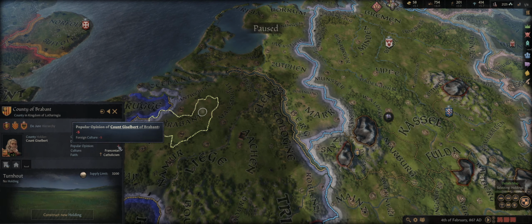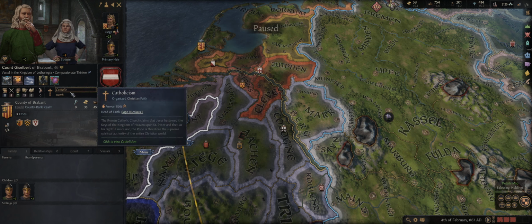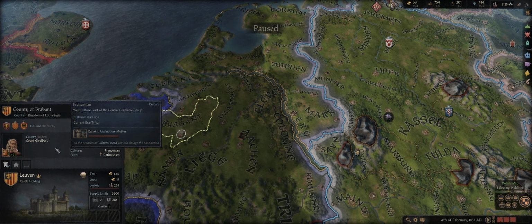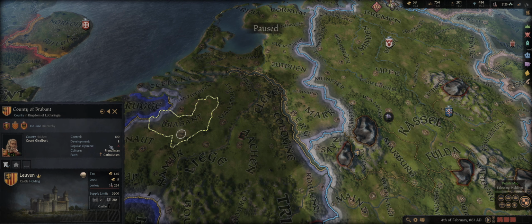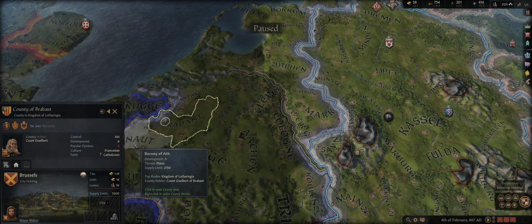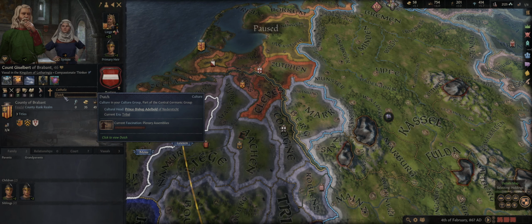So, if we take a look here, this is a Dutch character who owns a Franconian culture land. What that means is it reduces the popular opinion by 5. Not a whole lot, but could potentially cause problems if you let it build up and a peasant revolt occurs over time. The reason it is only -5, however, is because even though he is the wrong culture, he is part of the Central Germanic culture group.